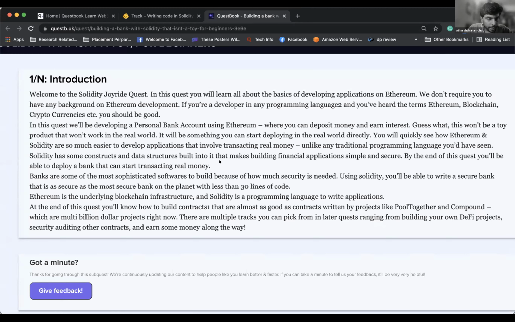At the end of this quest, you'll know how to build contracts that are almost as good as contracts written by projects like Pool Together and Compound, which are multi-billion-dollar projects right now. What is a contract? A contract is the program that you write in Solidity. So the program that you write in Solidity is called a contract. You might have heard the term smart contract. It's really just the program that you write on Ethereum.